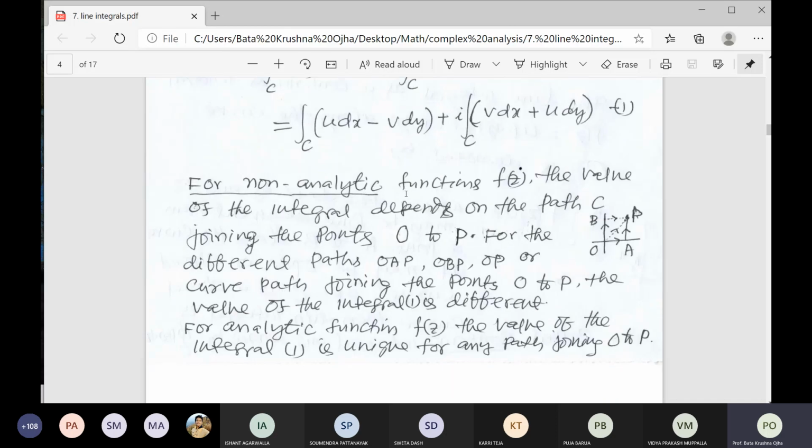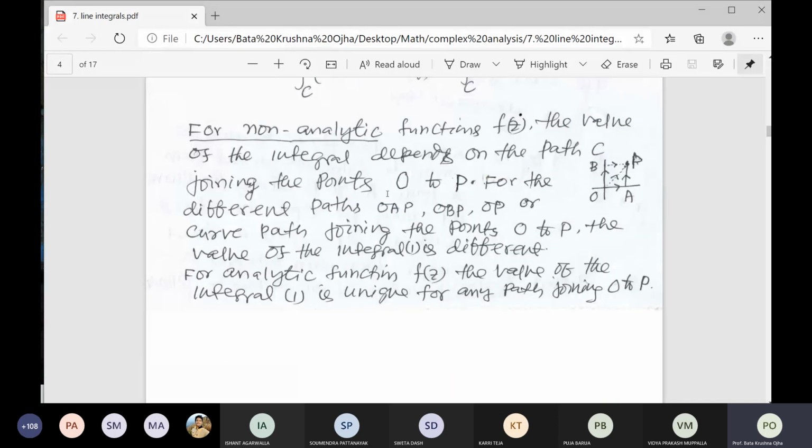For non-analytic functions, as I have already told you, if f(z) is not analytic, consider the integration over the curve C joining the point O to P. You see the figure with two points O and P. In how many ways can we join OP? One is by a line segment, which I have given as a dotted line.